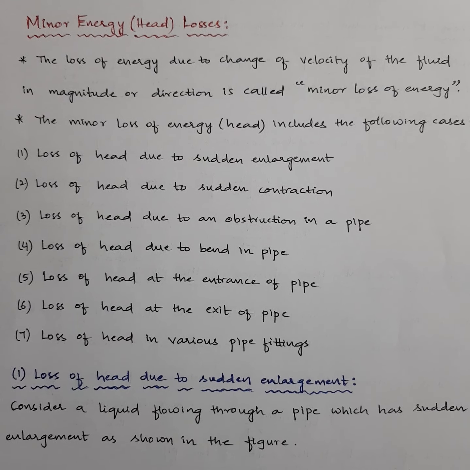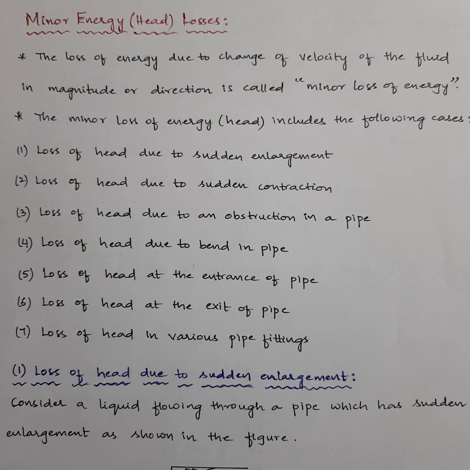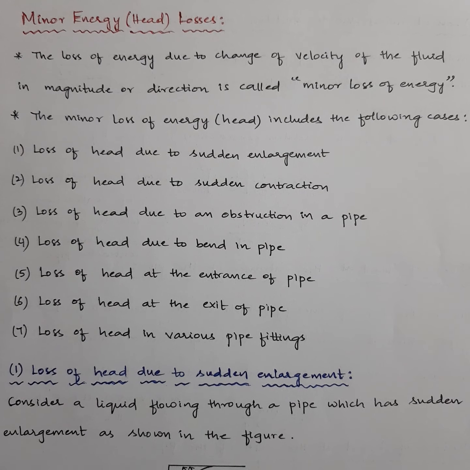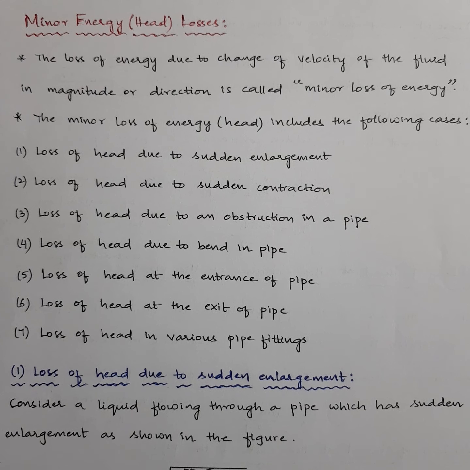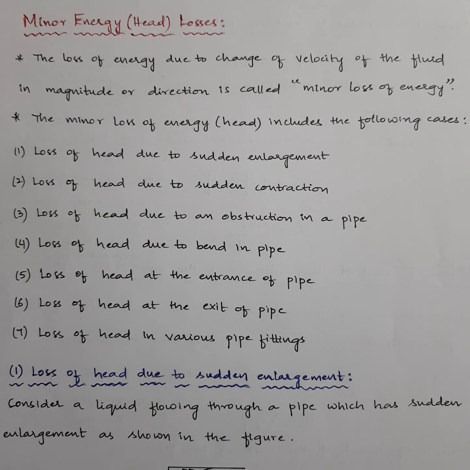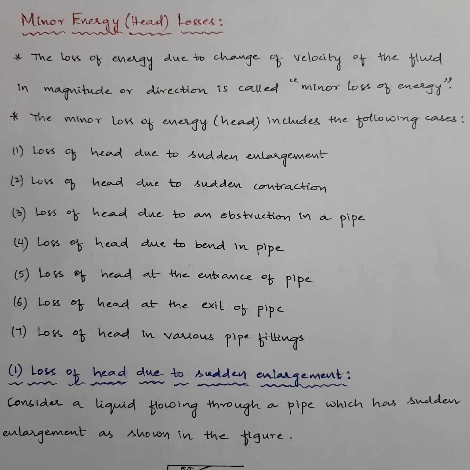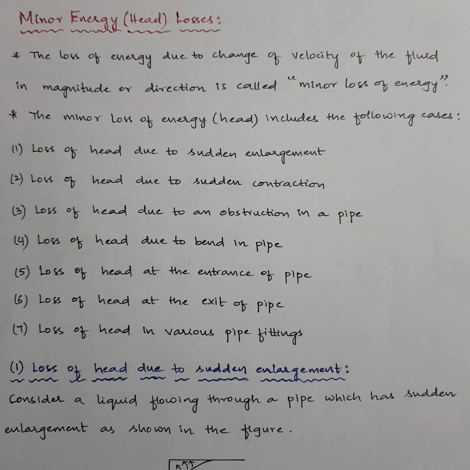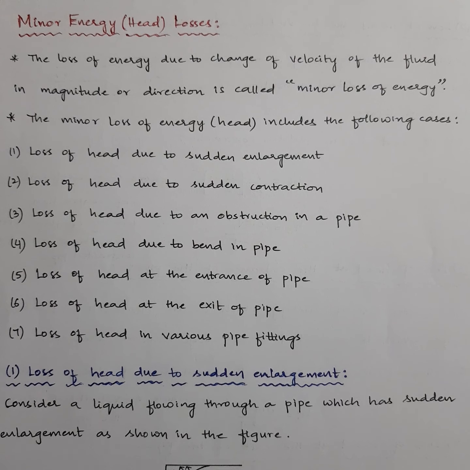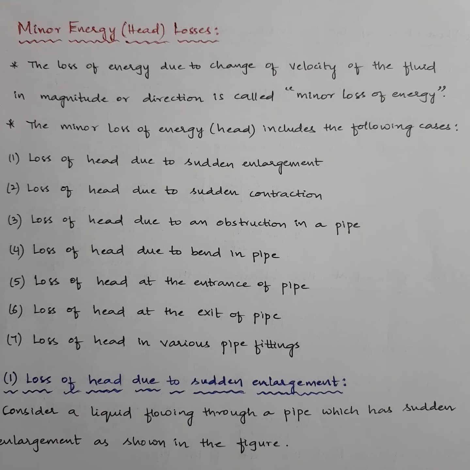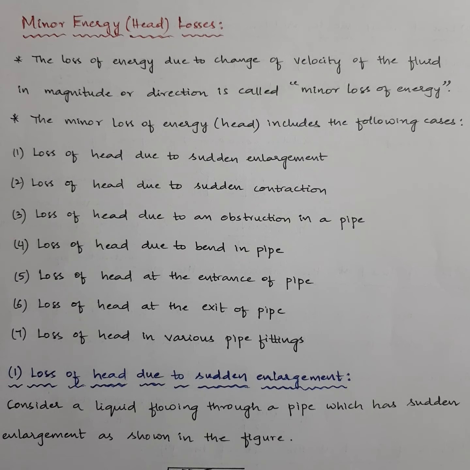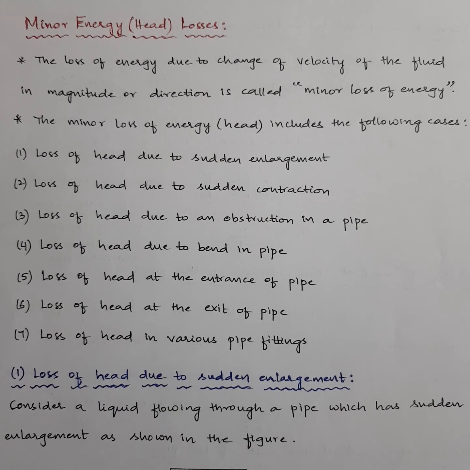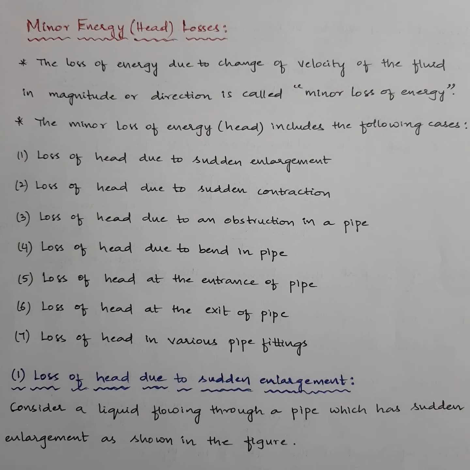And the last one is loss of head in various pipe fittings. You have different pipe fittings, right? Like you have couplings and you have bearings, etc. With these pipe fittings, near the fitting itself you may see some leakage of water or some loss of head or any liquid, then that is also a case of minor head loss. Okay, so these are the 7 possible cases where we assume the minor losses to take place.